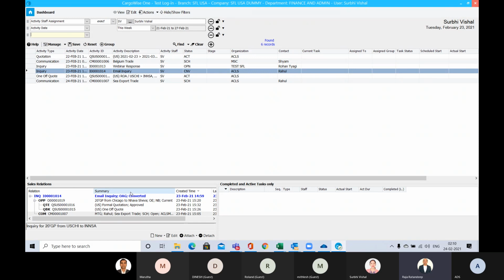One inquiry has converted to one opportunity, and one opportunity has converted to one booking. You can see every flow is there. There is also one formal quotation which was approved. So the visibility will be very clear to the salesperson. Definitely going forward, they will use this dashboard for day-to-day monitoring of their sales activities. It's also a very good tool for management to see. From here you can create an inquiry. If you go down, just click and create a new quotation.